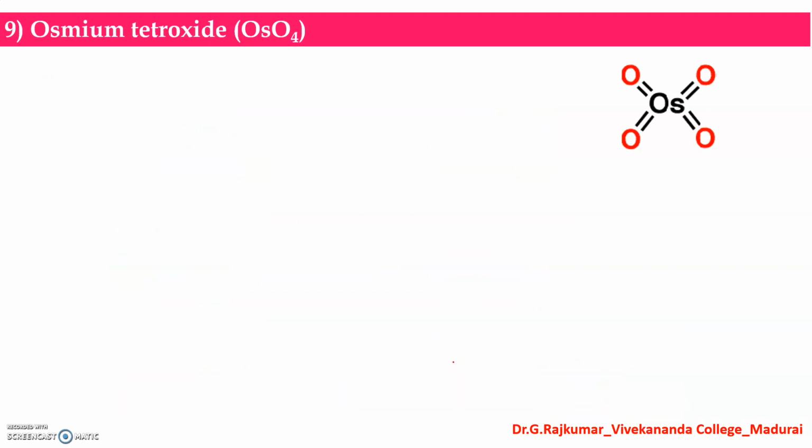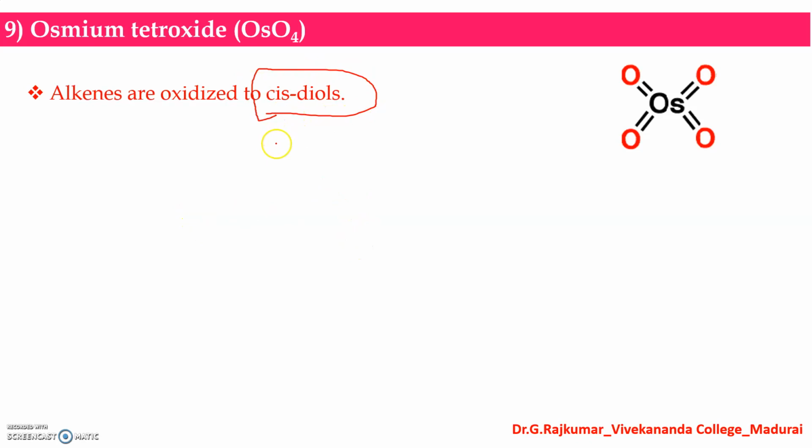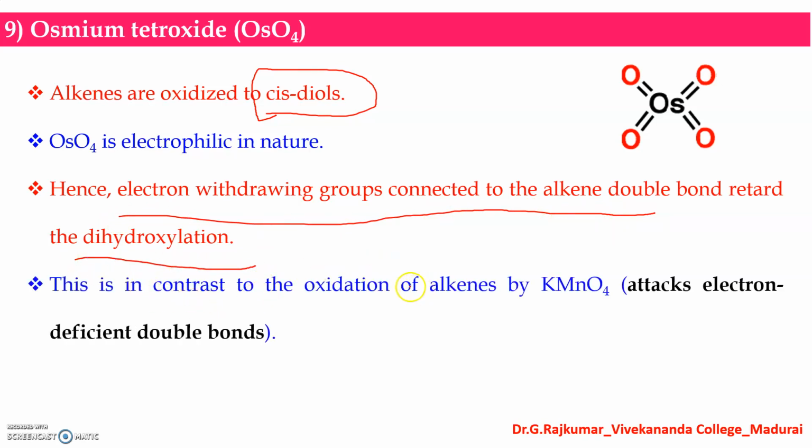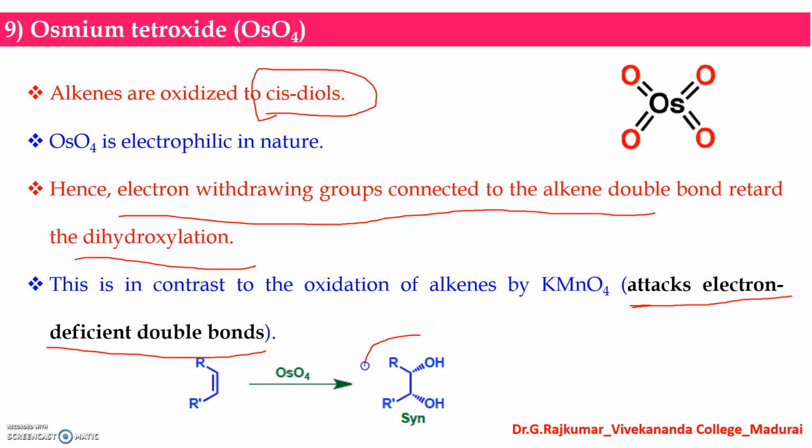And the next reagent is osmium tetroxide. This also can be used for the oxidation of alkenes into cis diols, similar to potassium permanganate, and this is electrophilic in nature. The important thing here is that electron withdrawing groups connected to the carbon-carbon double bond retard the dihydroxylation, in contrast to the oxidation with potassium permanganate. We have seen that potassium permanganate can attack electron deficient double bonds, whereas osmium tetroxide attacks electron rich double bonds. So this is a syn 1,2 diol,